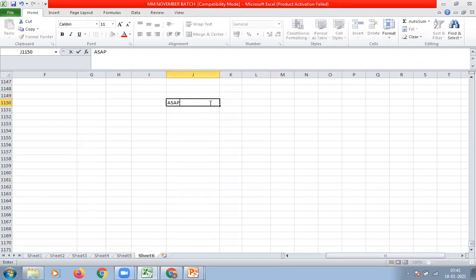ASAP methodology. ASAP stands for Accelerated SAP. What is meant by acceleration?